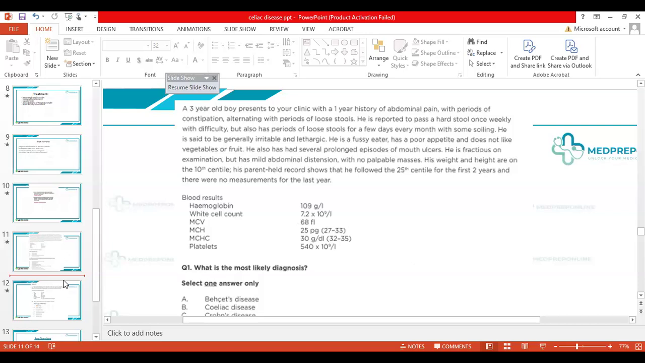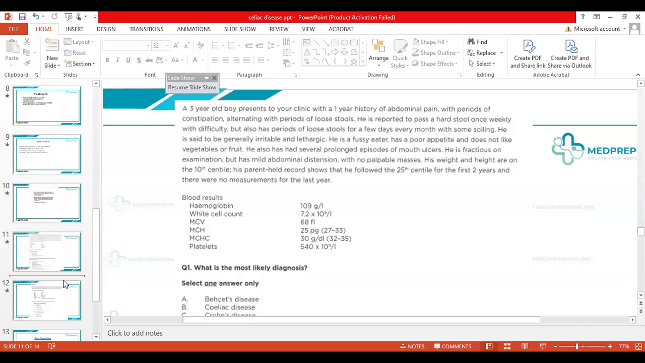I'll show it to you after this as well. So you have a picture in the AKP as well, where the child is having all of this, and even the picture is given where he's having abdominal distension with no palpable masses. His weight and height are on the 10th centile. His parent health record shows that he followed the 25th centile for the first 2 years, and there were no measurements for the last year.